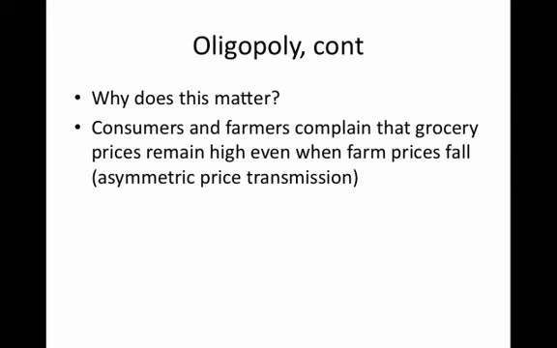Now, another reason why this matters is that consumers and farmers often complain that grocery prices remain high even when farm prices fall. This is called asymmetric price transmission. And the notion here is that consumers are made worse off because retail price is high, farmers are made worse off because farm price is low, and it's that marketing intermediary, the person who's converting that agricultural commodity into a food good, that's benefiting from it. And they're benefiting from it in a way that reflects some sort of imperfect competition. This isn't to say that firms who change an agricultural commodity into a food product shouldn't benefit, it's just that they have excess economic profits compared to the competitive norm.